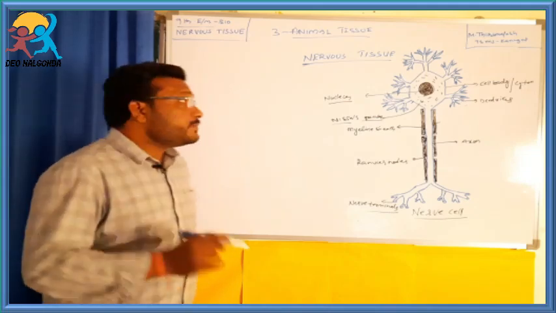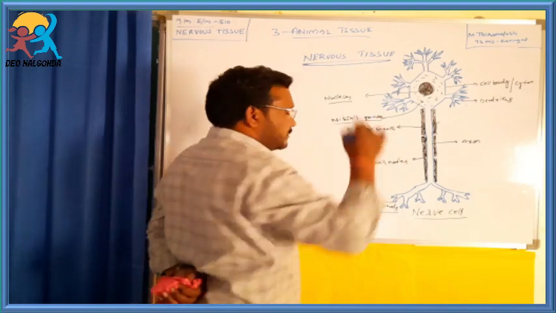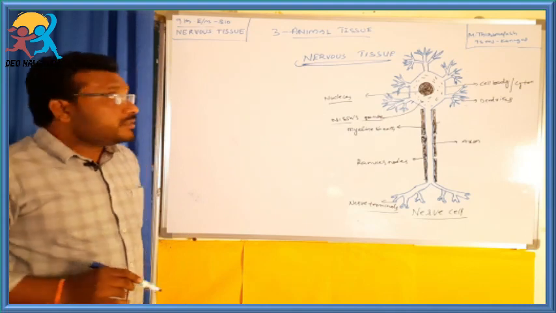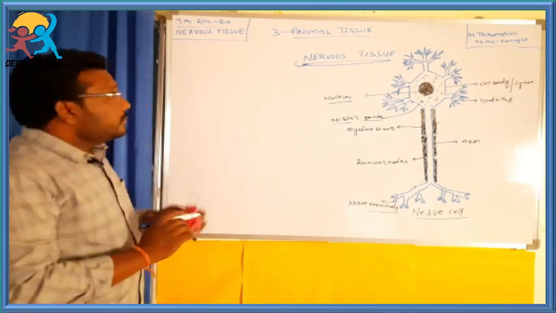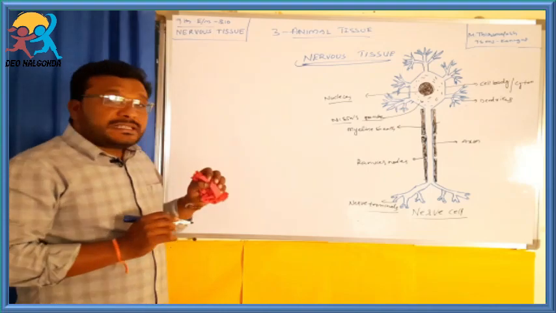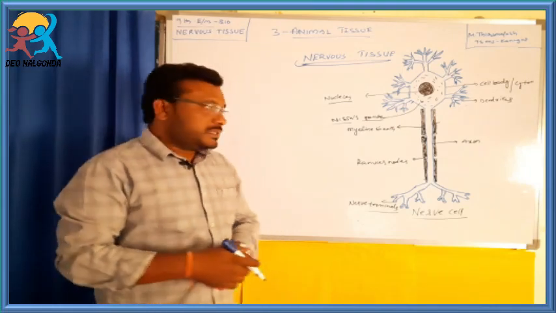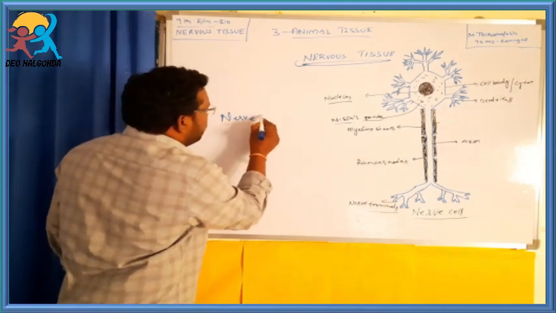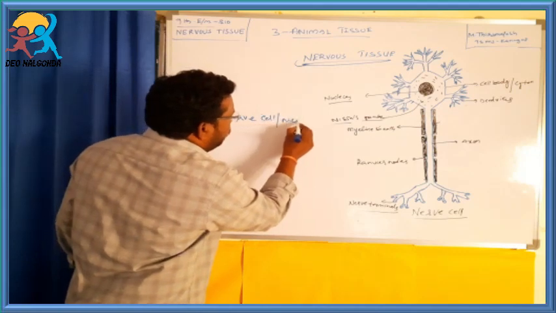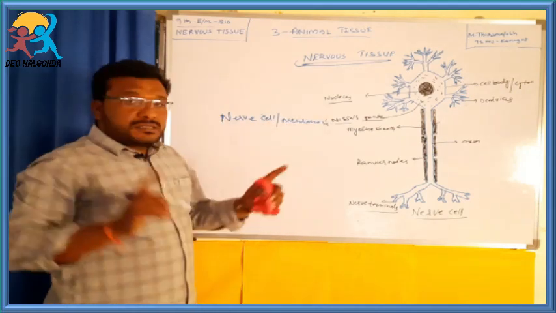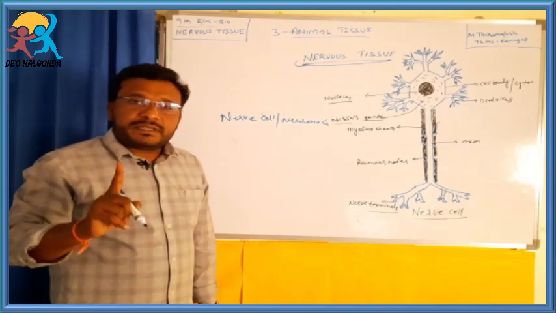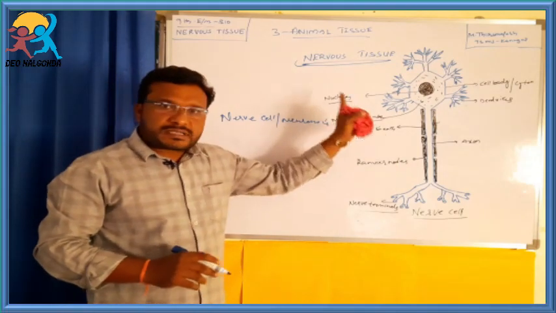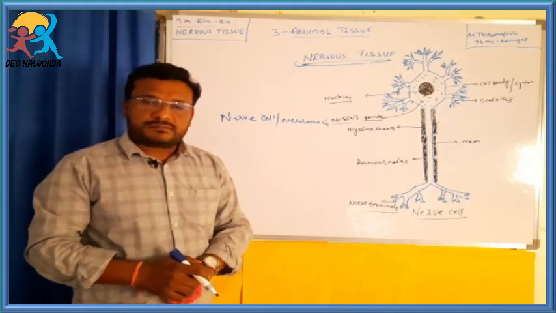What system is it? The system is the nervous system, which involves the nervous tissues. Yes, students, the nervous system is made of nerve cells or neurons. So a nerve cell or neuron is the structural and functional unit of the nervous system.